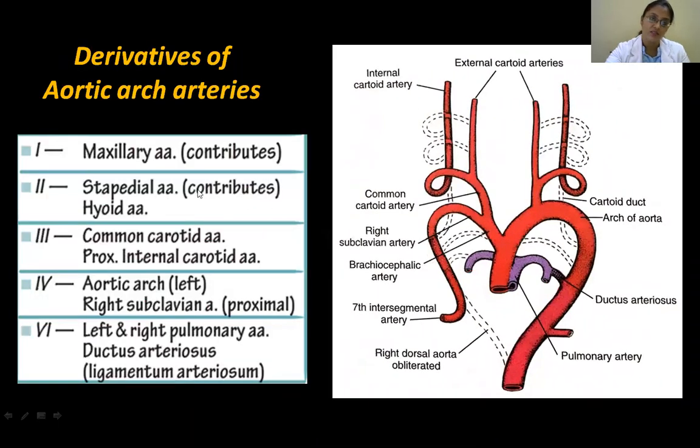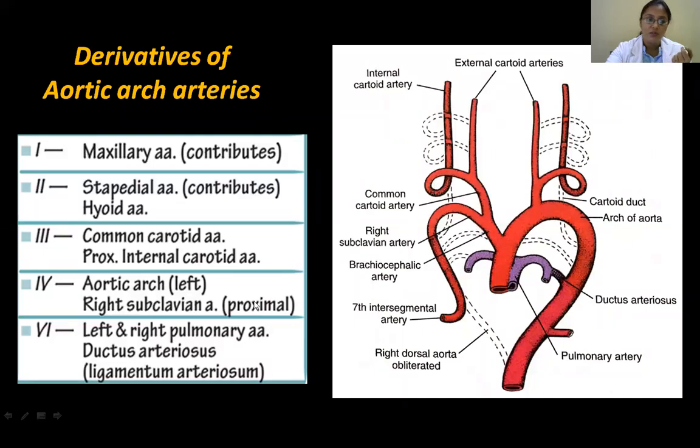So what is happening? What are the derivatives? First and second, they give small contributions to blood vessels in your head region. So you know there's a very large maxillary artery. A small part of the maxillary artery is coming from the first aortic arch. Then the stapedial artery, a small part, is coming from the second aortic arch. Then the third is giving rise to your common carotids and just the proximal part of your internal carotids. Okay, just a small part. The rest is all formed by the dorsal aorta. This is the ventral part. So the arch is just contributing to the small part.